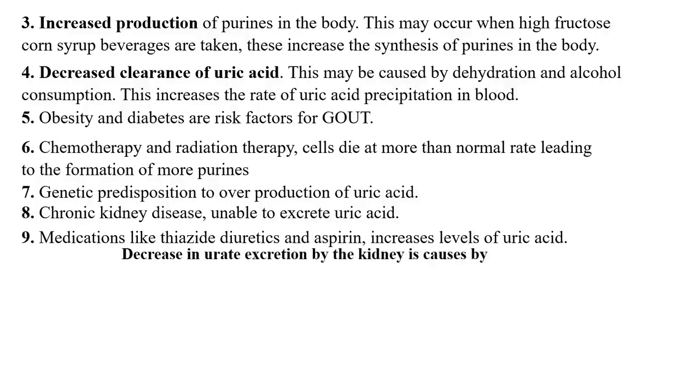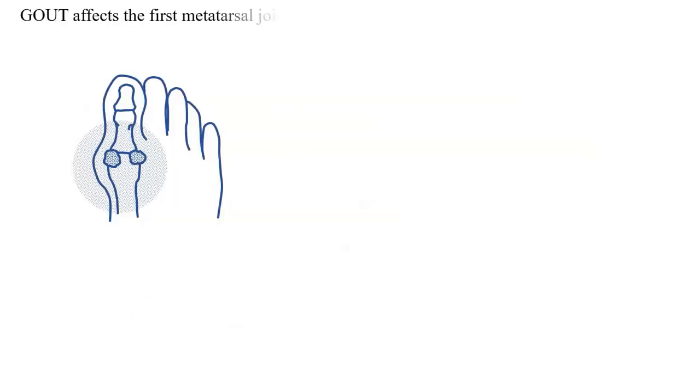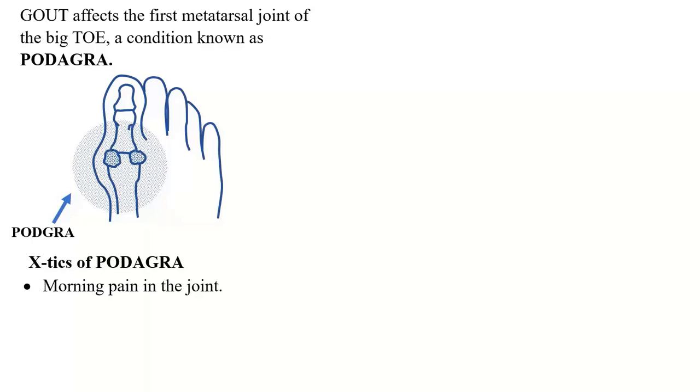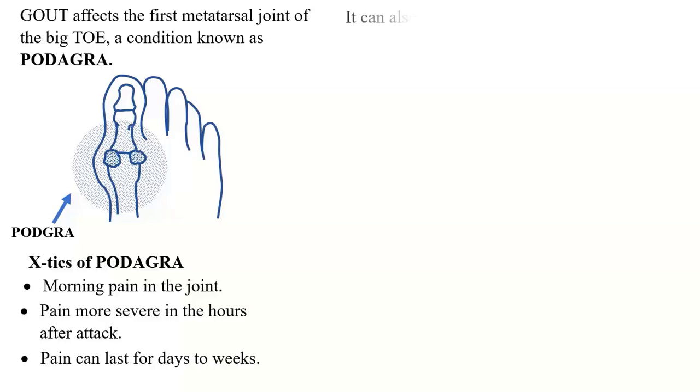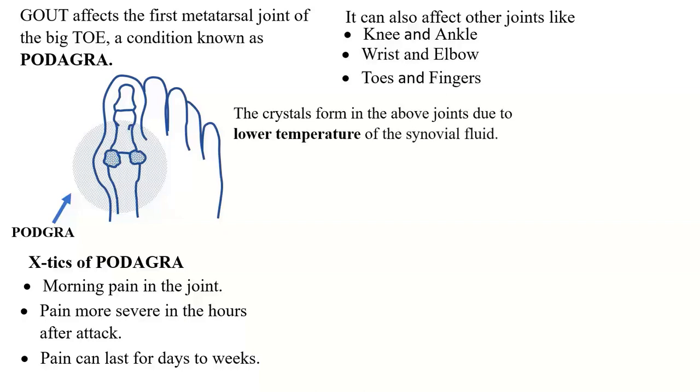Therefore, decrease in urate excretion by the kidney is caused by heredity, kidney disease, medication like diuretics, alcohol use, and lead poisoning. Gout affects the first metatarsal joint of the big toe, a condition known as podagra, which is characterized by morning pain in the joint, pain more severe in the hours after attack. Pain can last for days to weeks. It can also affect other joints like the knee, the ankle, the wrist and elbow, toes and fingers. The crystals form in the above joints due to low temperature of the synovial fluid.